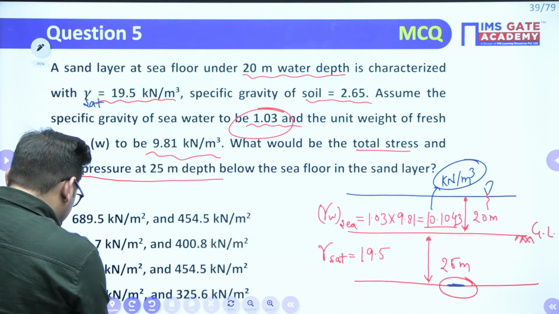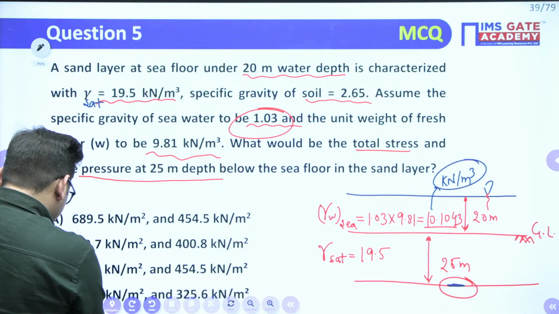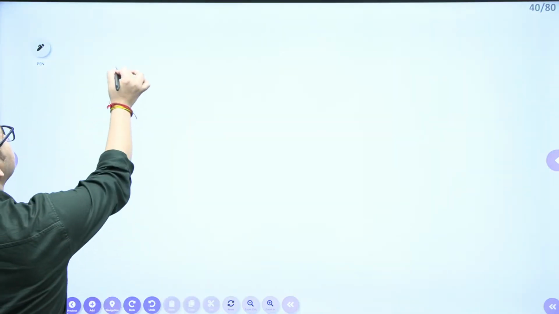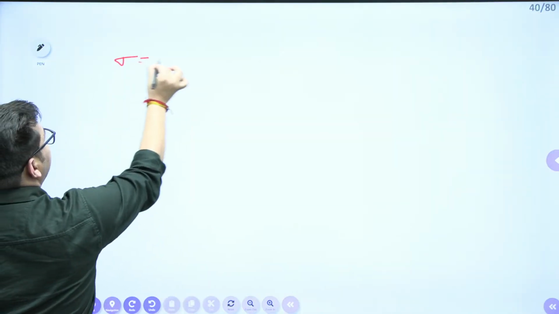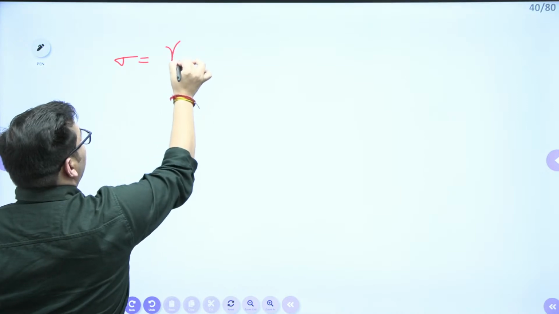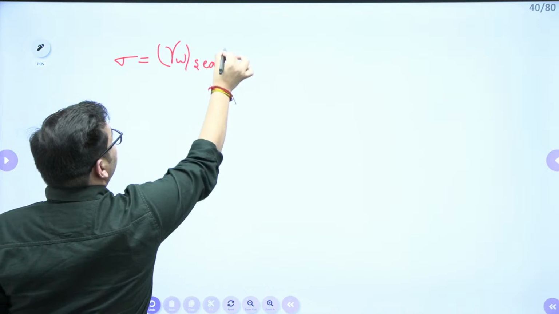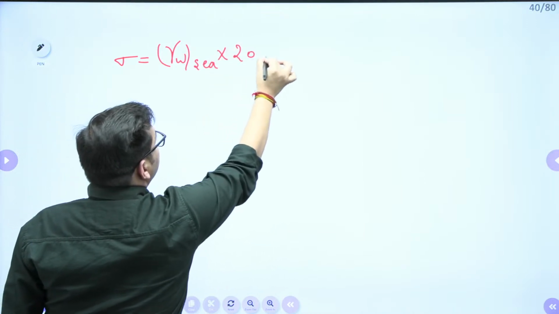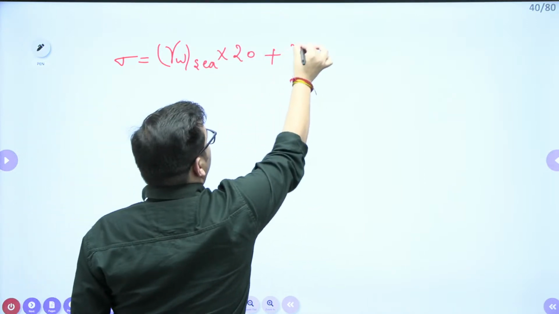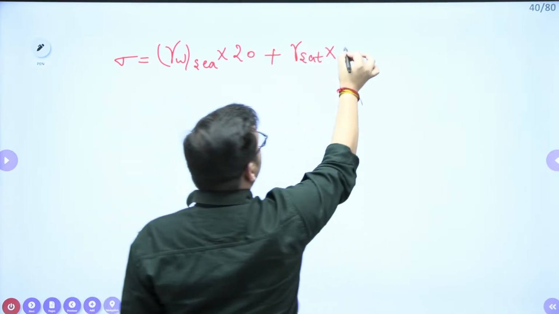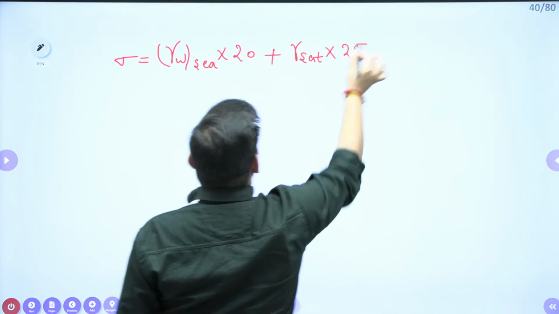If I write the total stress, it will be gamma of sea water multiplied by 20 plus gamma saturated multiplied by 25.